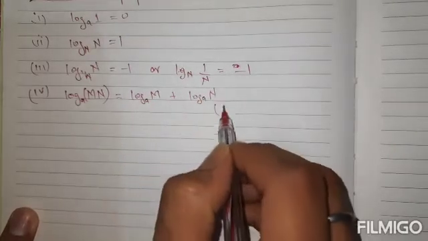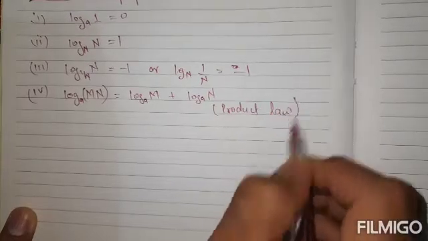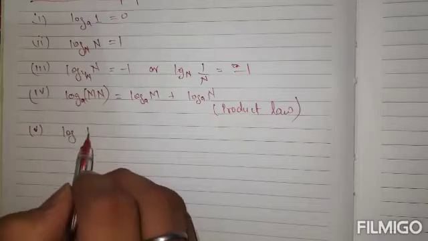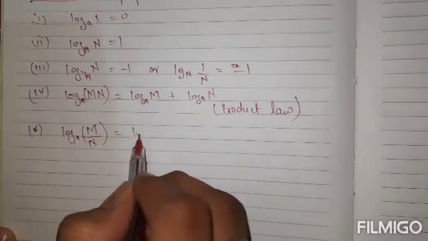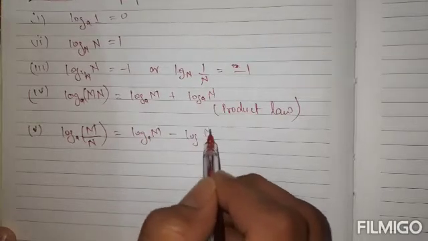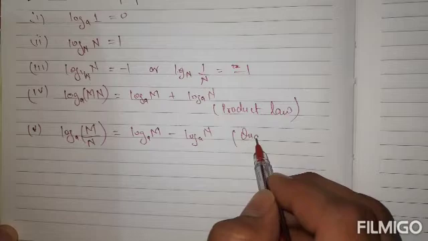This is also called the product rule or product law. Then fifth one is log m upon n to some base a is log m to the base a minus log n to that base a. This is called the quotient law or division law.